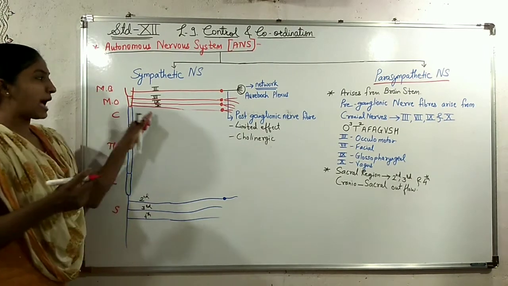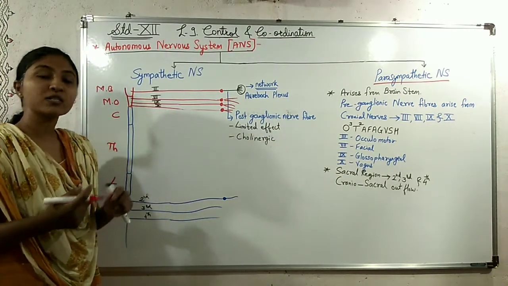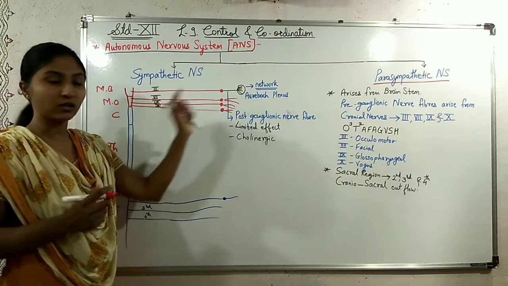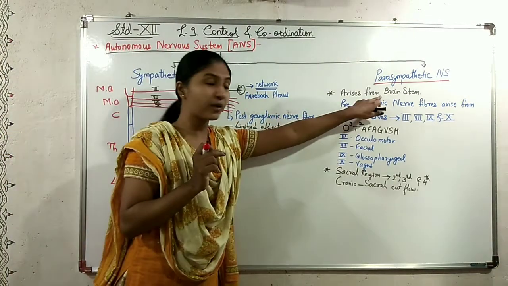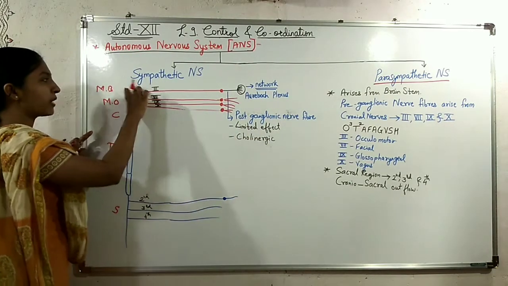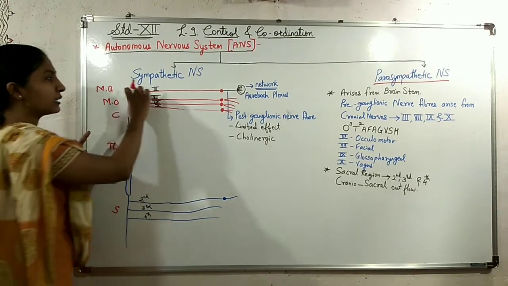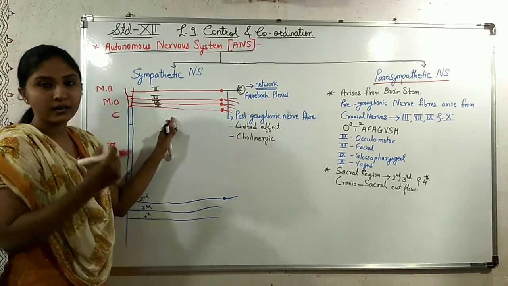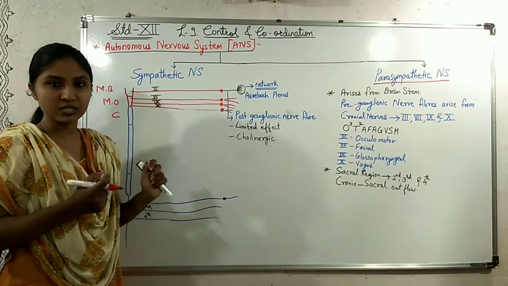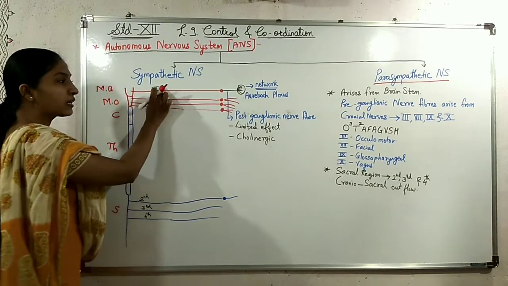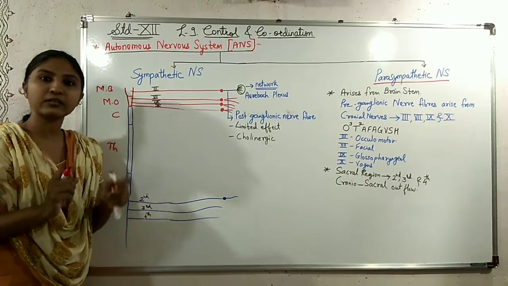As I said, the preganglionic nerve fibers arise from the cranial nerves, and also from the brain stem. From the brain stem, that is the midbrain and medulla, the cranial nerves arise, and from these cranial nerves the preganglionic nerve fibers arise. So the 3rd cranial nerve, the 7th, the 9th and the 10th cranial nerve.